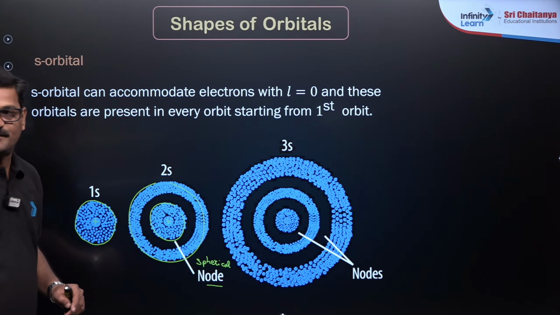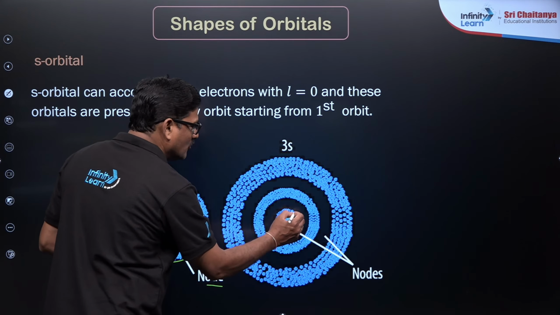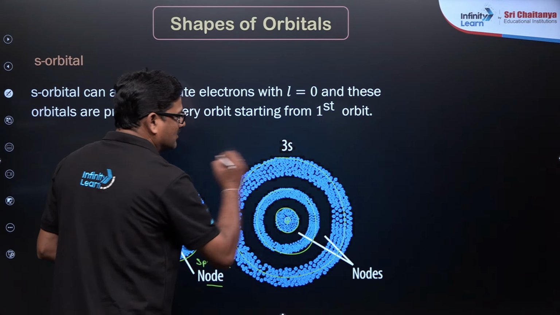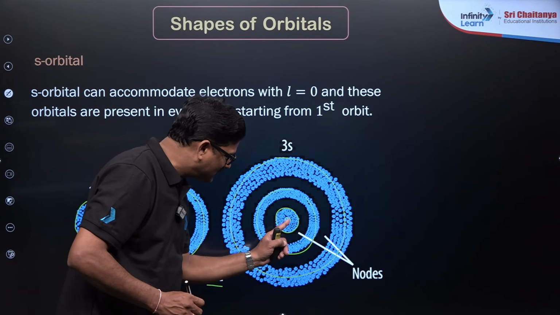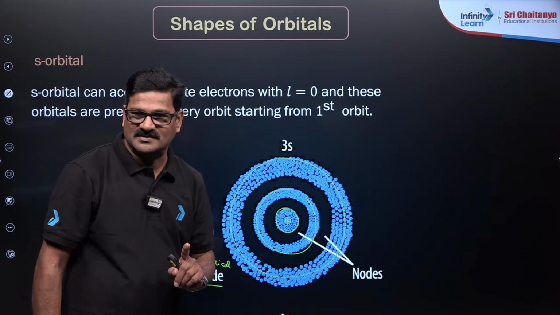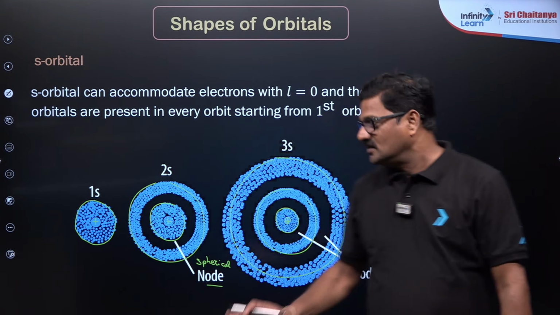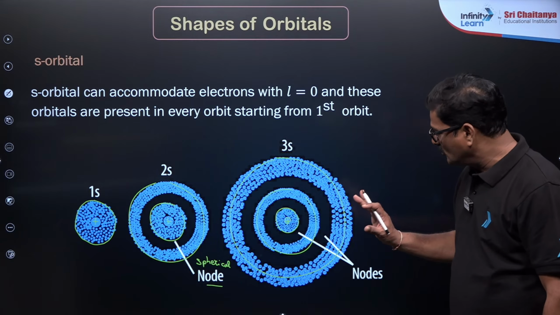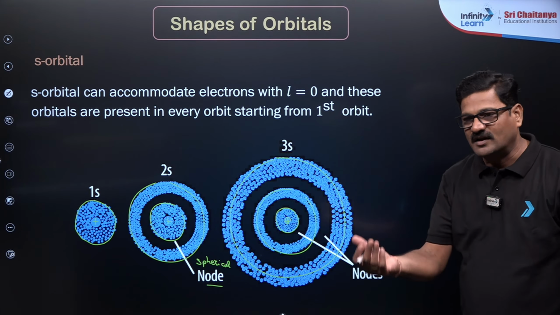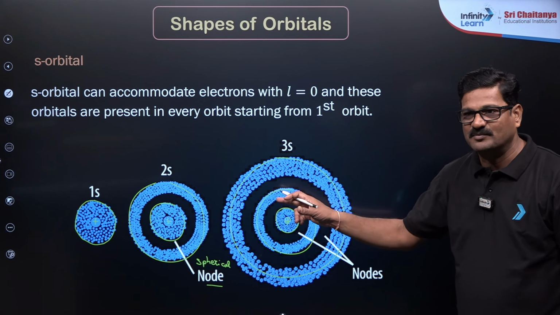Then there is the 3s orbital: there is a gap between 1s and 2s, and a gap between 2s and 3s, so these are spherical nodes. How to calculate spherical nodes I will show in the next slide. That is very, very important.